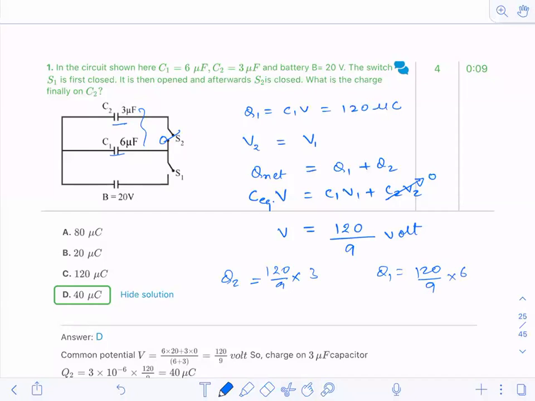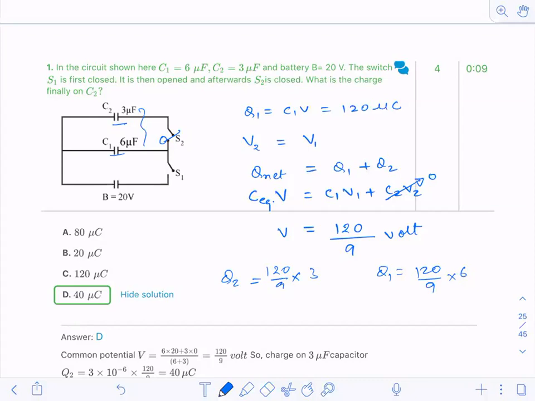Sir, energy initially and finally are not equal. Please check once. The total energy will be conserved, no? Yes, if you see, loss will be there. Half CV square loss will be there. So don't calculate energy. This is the correct way, dear. This is the only correct way.